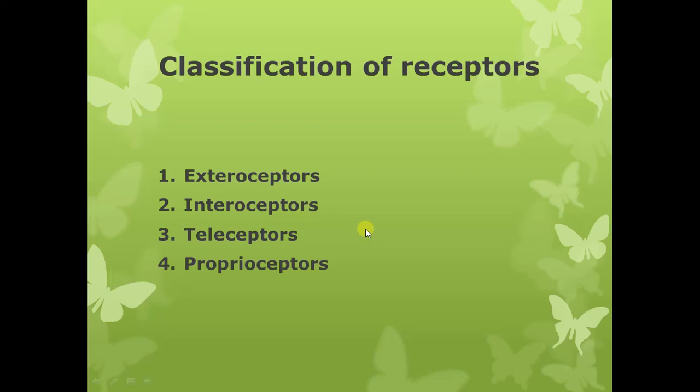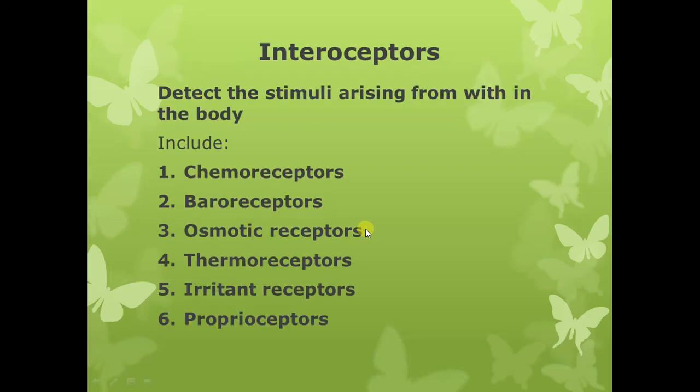Now we are going to learn the classification of the receptors. There are different ways to classify the receptors. One classification divides the receptors into exteroceptors, interoceptors, teleceptors, and proprioceptors. Now first we are going to learn what interoceptors are.